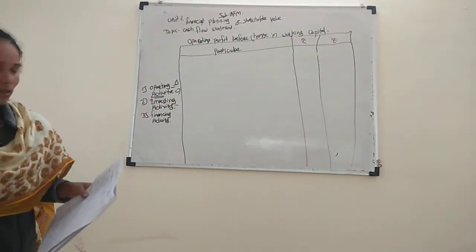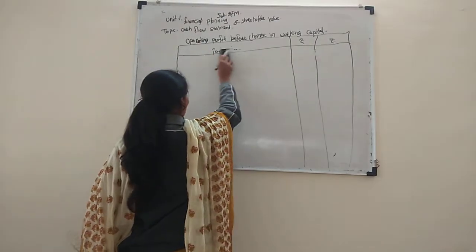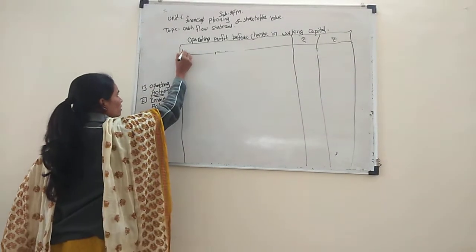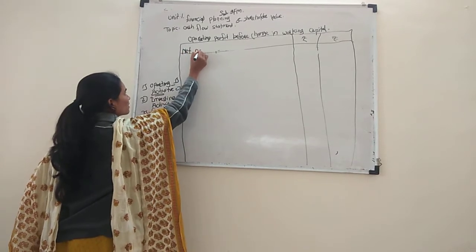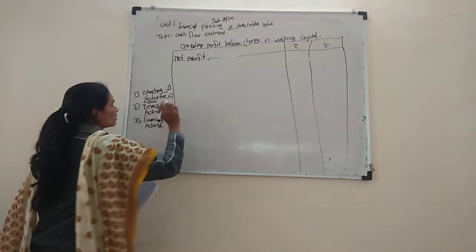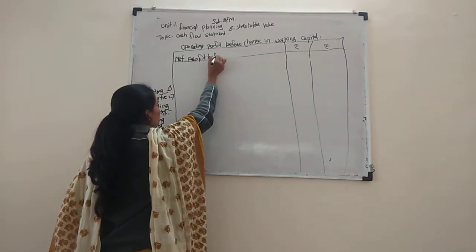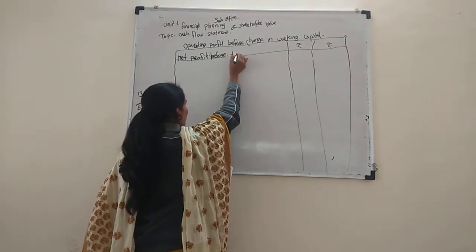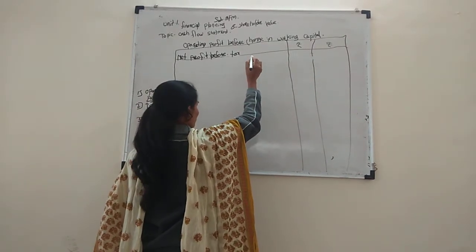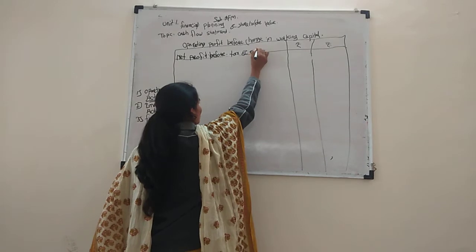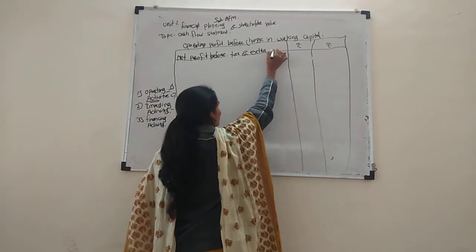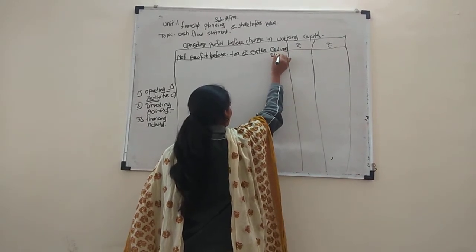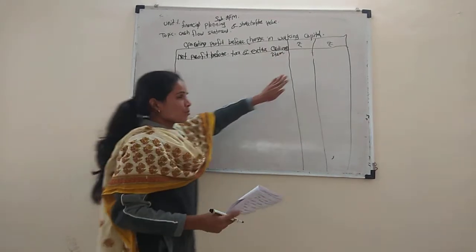This is the net profit, profit before tax and extraordinary item. This column is rupees.